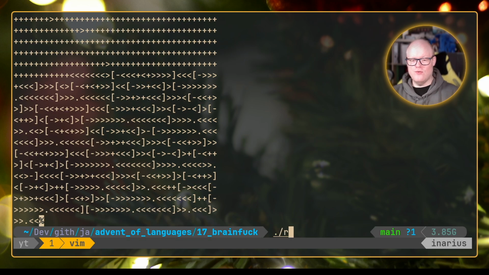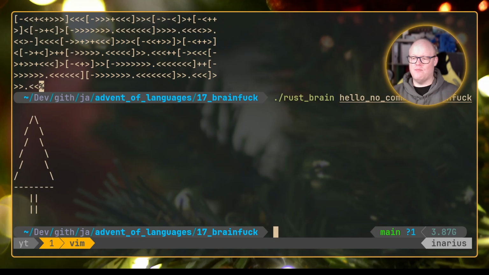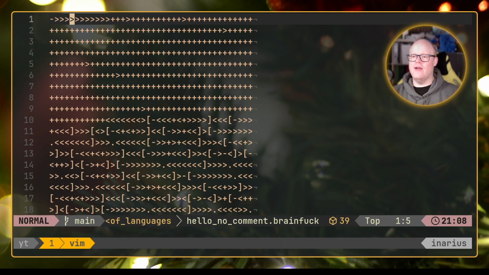And now if I do Rust brain and I give it our hello no comment brainfuck file and I press enter, we still have our Christmas tree. And by the way, the best thing now is if you know where to edit it, because we have written it, we know that these 3 pluses here at the beginning are actually the number of groups.